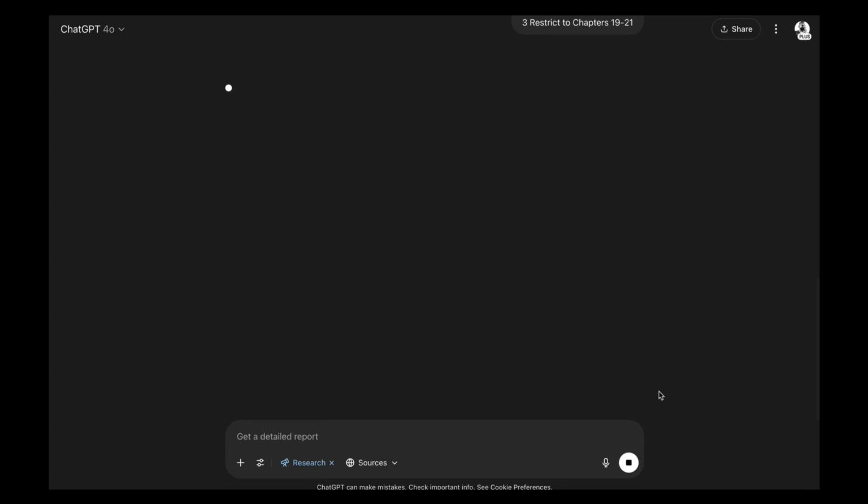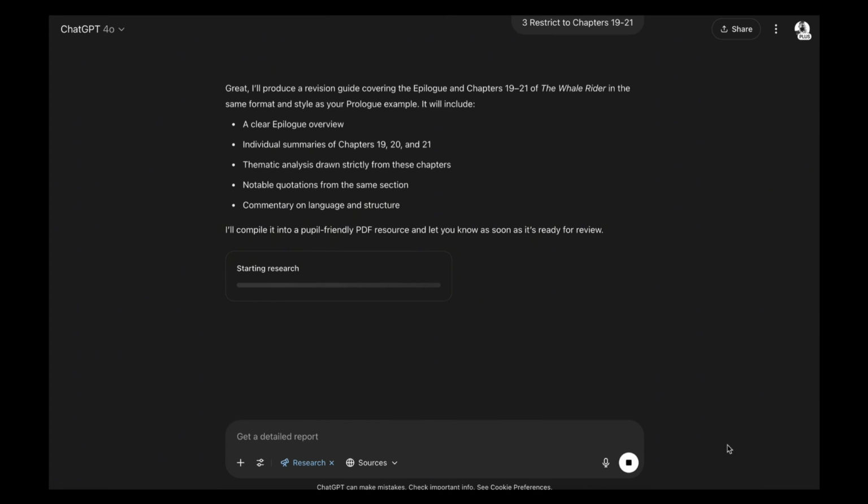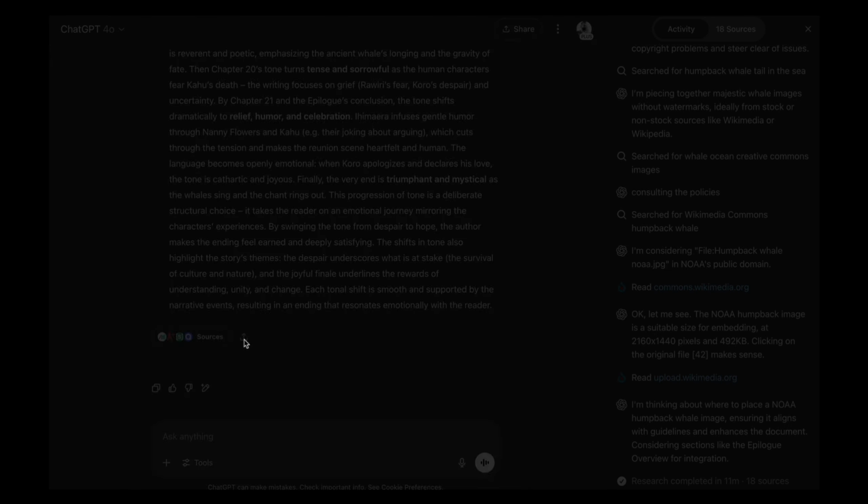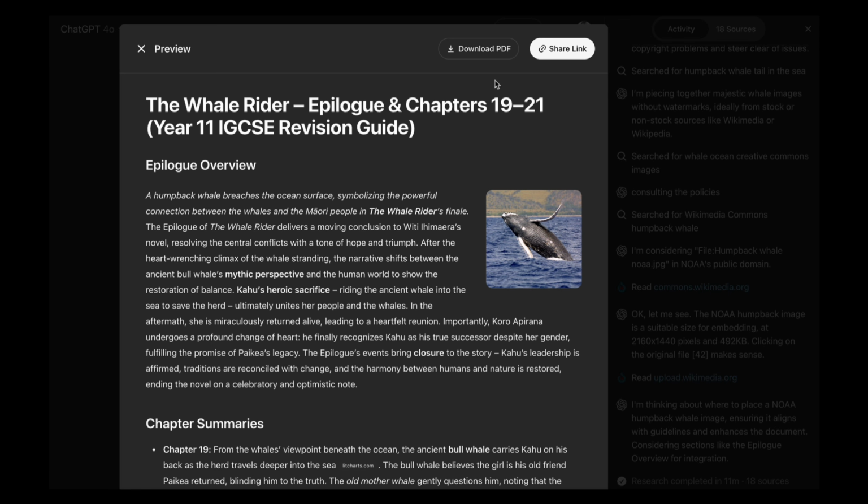And now it's entering the reasoning mode. And it said, yep, I'll reproduce that for you. It's clarified that it understands what it wants. And I've now jumped ahead a little bit because the reasoning model can take a little while. In this case, it took 3 or 4 minutes. But look at what we've got instead now.